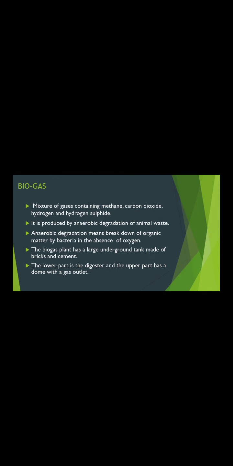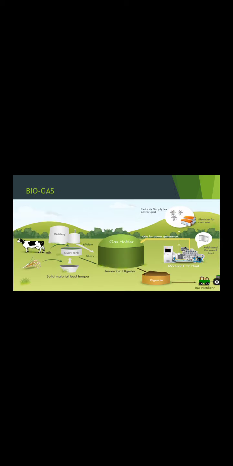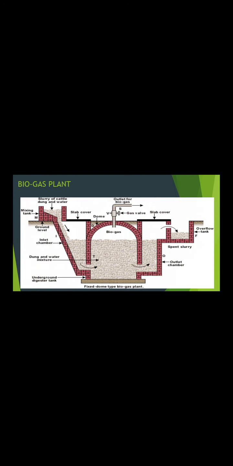Next, we are going to see about biogas. It is a mixture of gases containing methane, carbon dioxide, hydrogen, and hydrogen sulfide. It is produced by anaerobic degradation of animal waste. Anaerobic degradation means breakdown of organic matter by bacteria in the absence of oxygen. The biogas plant has a large underground tank made of bricks and cement. The lower part is the digester and the upper part has a dome with a gas outlet. This is the plant where we can get the biogas.